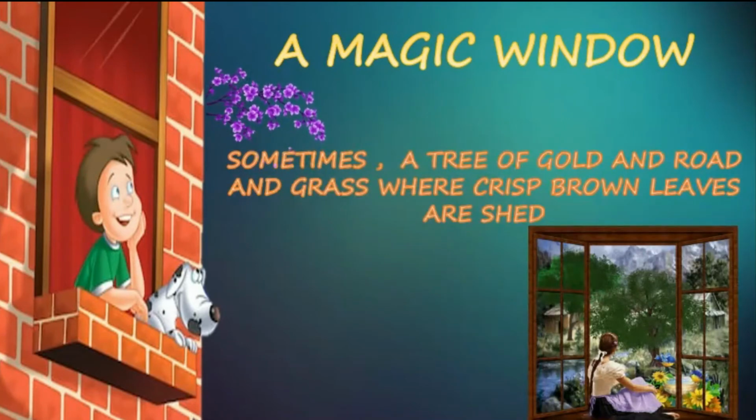Sometimes a tree of gold and red, and grass where crisp brown leaves are shed. Sometimes you can see a tree, and the leaves in the grass turn into crisp brown leaves and are shed. Sometimes you can see this also.